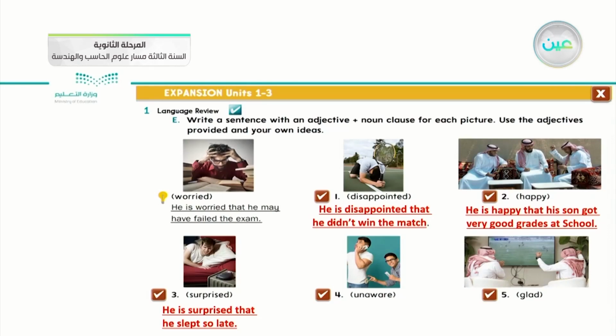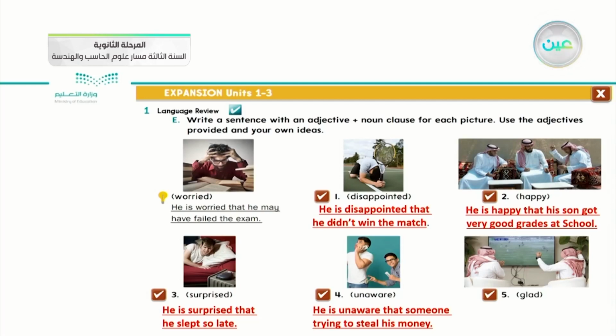Number 4, unaware. What do you think about that one? We can say he is unaware that someone is trying to steal his money. So the first part is what I said before, an adjective statement, and the second one is the noun clause, and I join these two statements with that. This is the first situation of our noun clause.